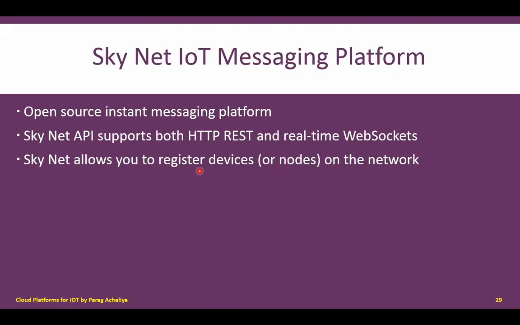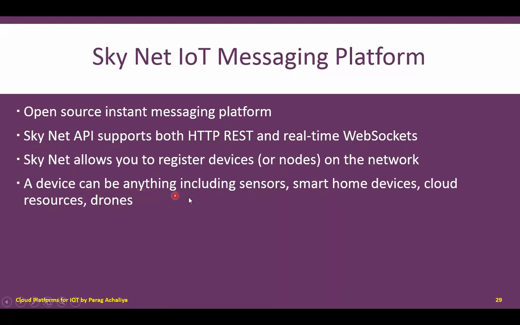Other devices in the network will identify that device as a part of that network, and they will start communicating with each other by sending and receiving data, or there will be the exchange of data between these devices or nodes in the network.